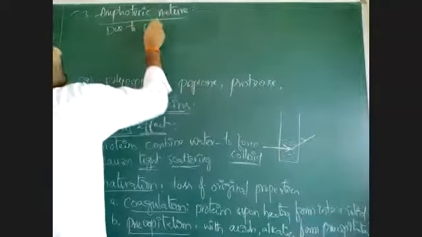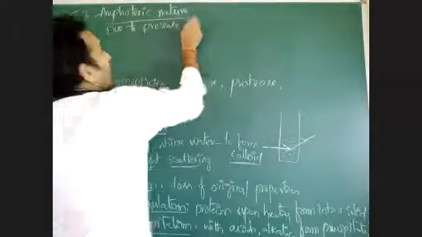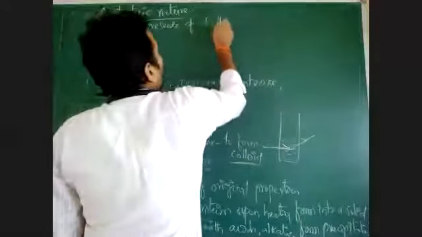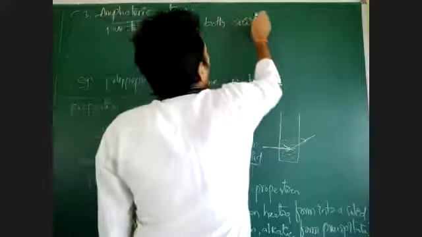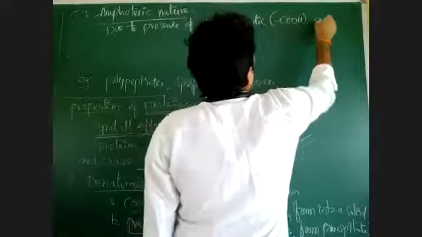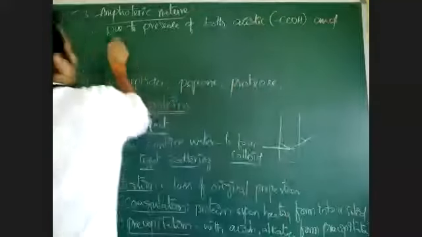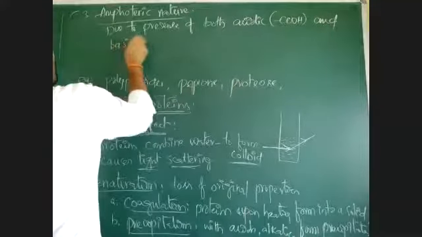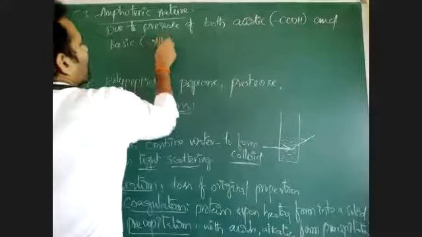proteins, due to presence of both acidic, what is the acidic group? COOH, and basic, what is the basic group? NH2 group.